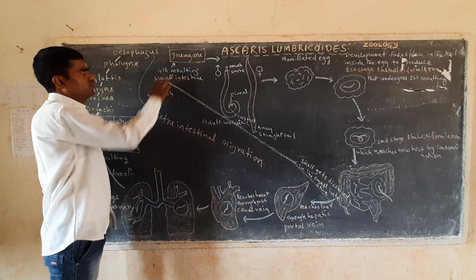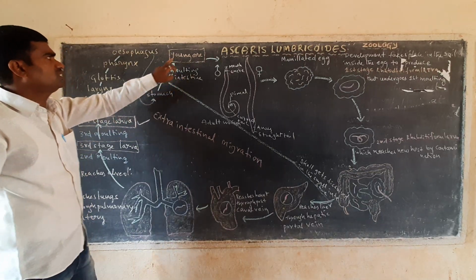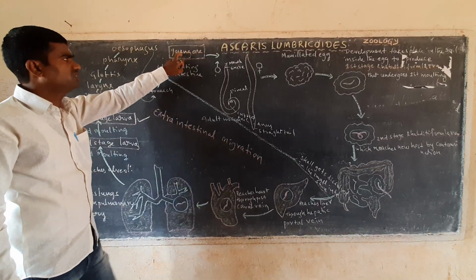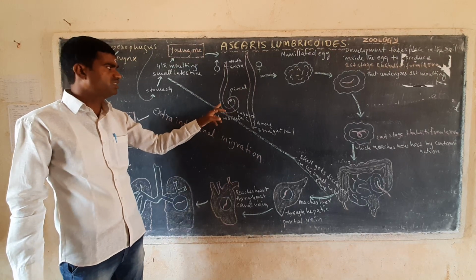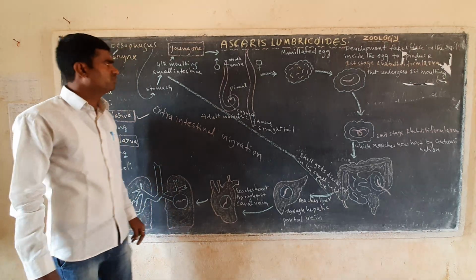After the small intestine, it goes through the fourth molting. After the fourth molting, it forms young ones. When it forms young ones, again it forms the adult stage. This is called a male Ascaris, and this is called a female Ascaris.